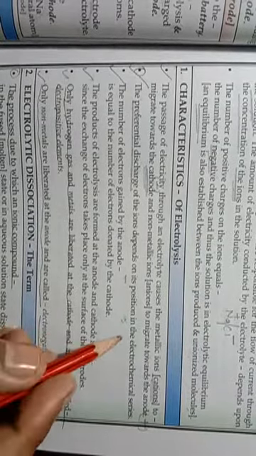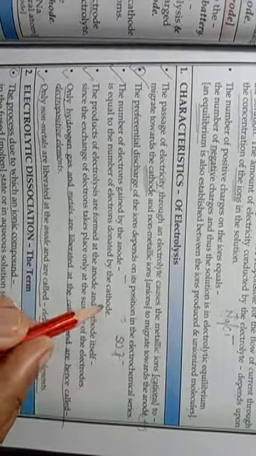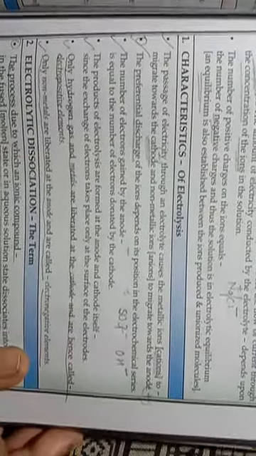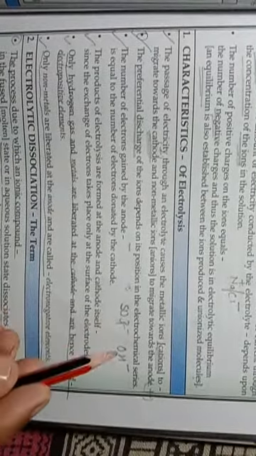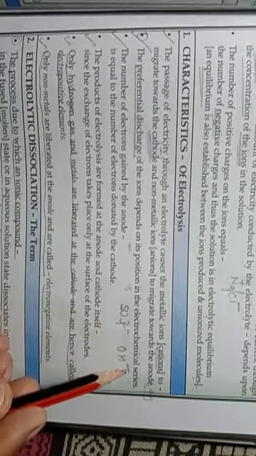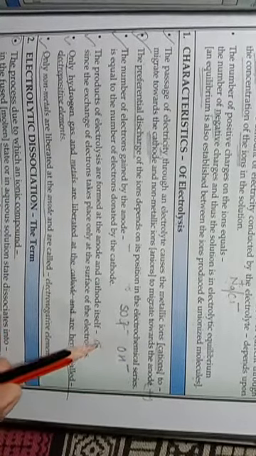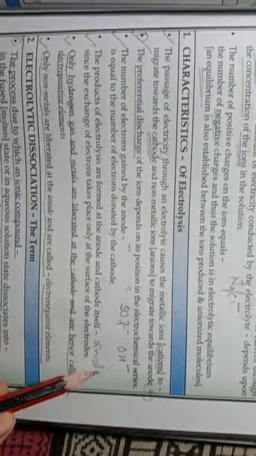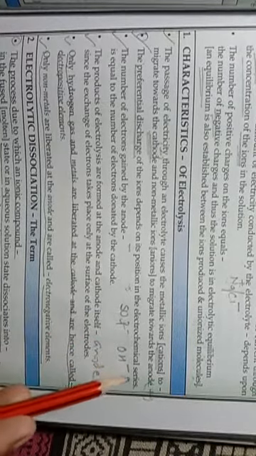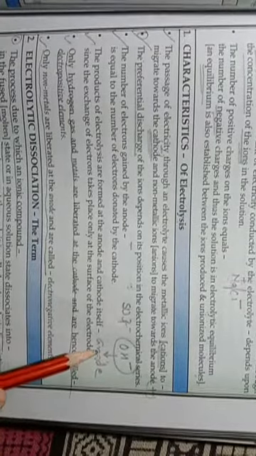For example, if in an electrolyte two negatively charged ions, SO4 2- and OH-, are present, then out of these two, only one will be discharged at the anode. OH- will be discharged at the anode.